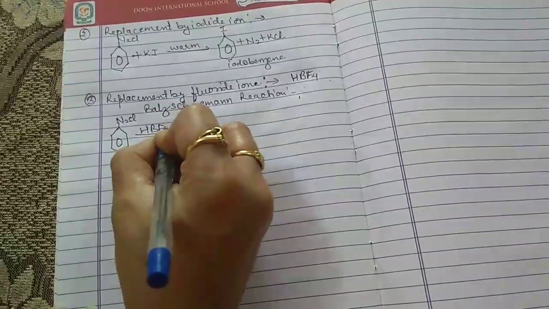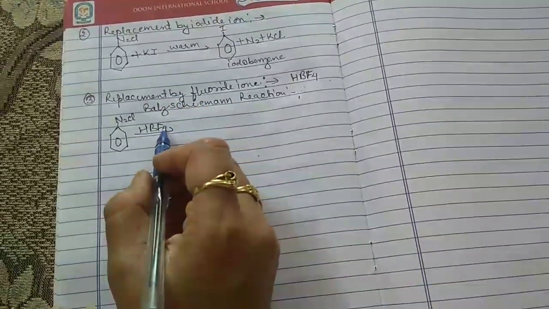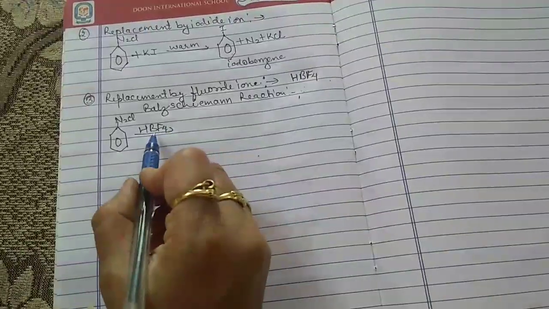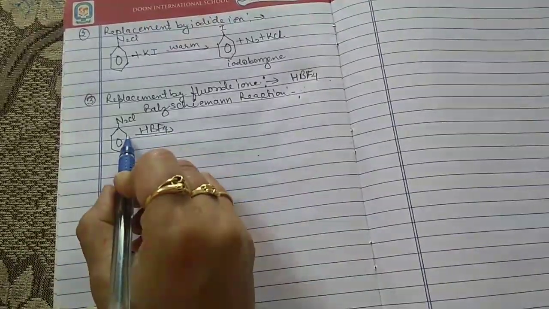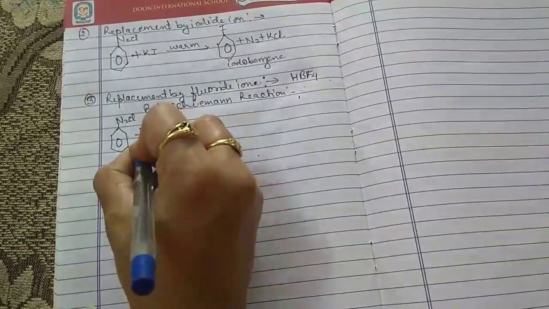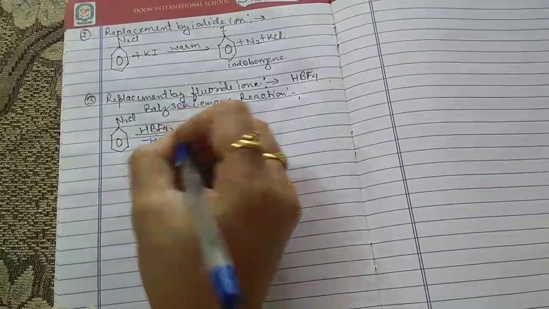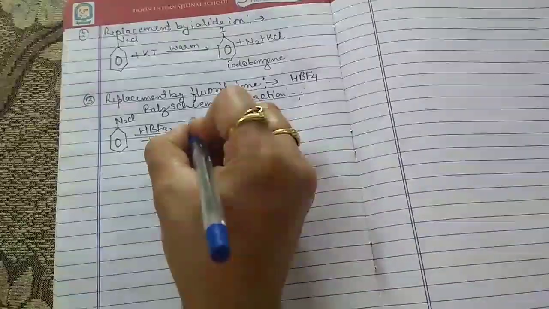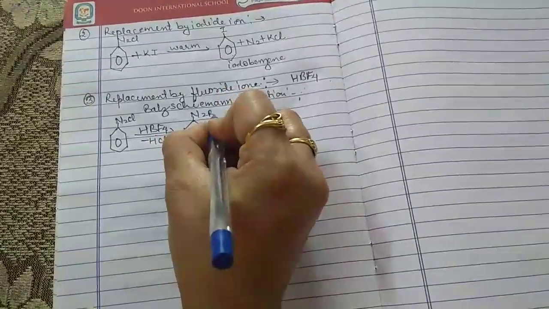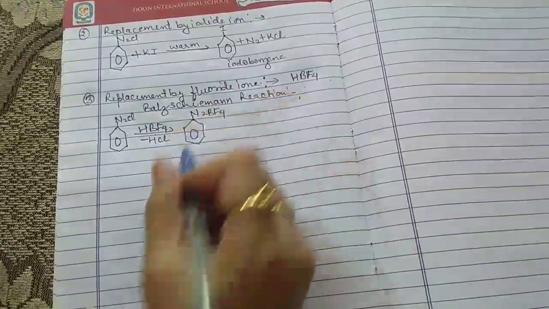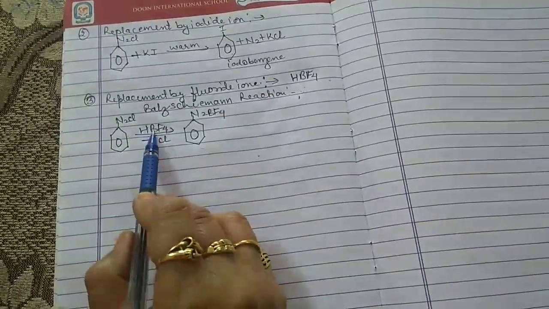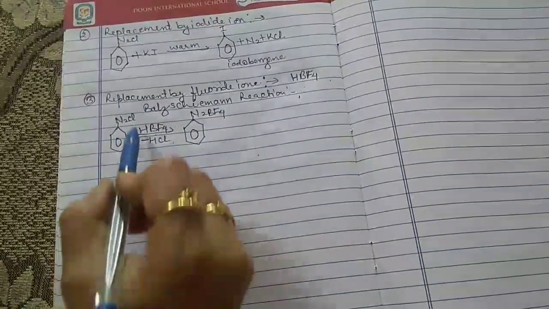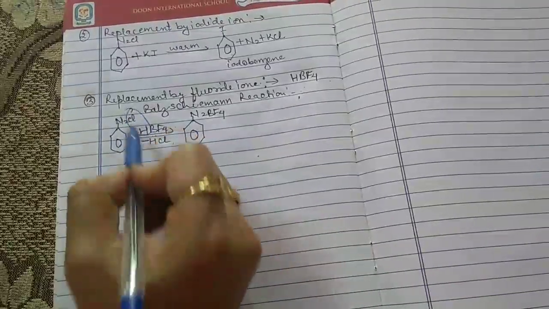When HBF4, that is the fluoroboric acid, reacts with the benzene diazonium chloride, minus HCl, we get N2BF4. Here HCl is removed from this: this is the H and this one is the Cl.